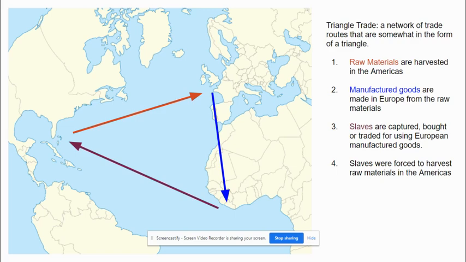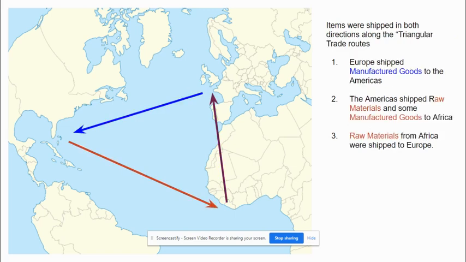But sometimes it works in the opposite order as well. Here you see that the goods that are manufactured in Europe are sent to the Americas. Some of the raw materials and some of the manufactured goods of the British colonies are sent to Africa, and then African gold, a raw material, is taken from there and shipped to Europe.